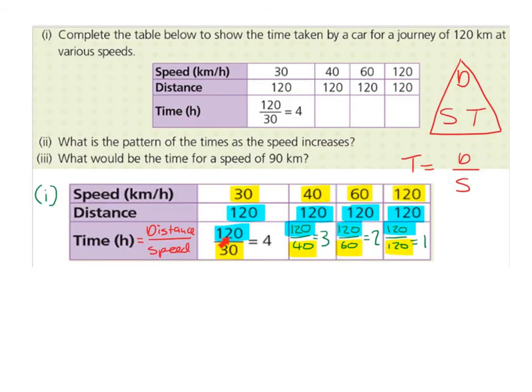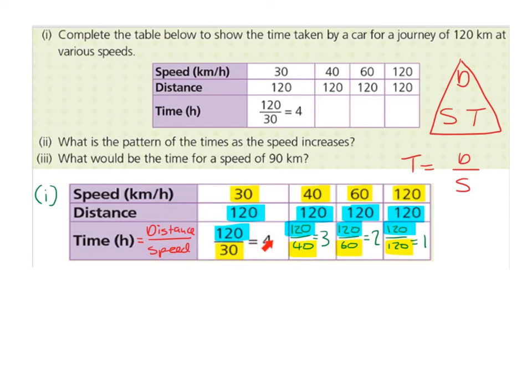The first one is already done for us, but just to explain it again, in order to work out the time, it's the distance divided by the speed. So the distance is 120 kilometers divided by the speed, which is 30 kilometers per hour. 120 divided by 30 is 4, so 4 hours.